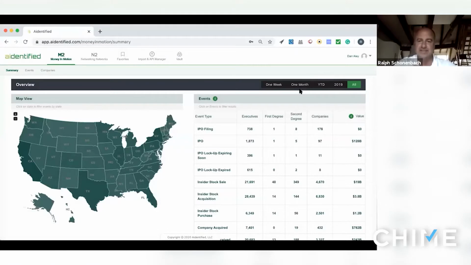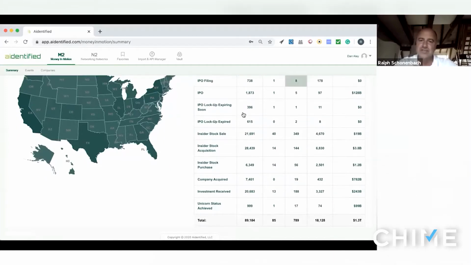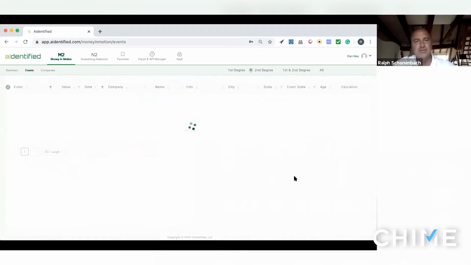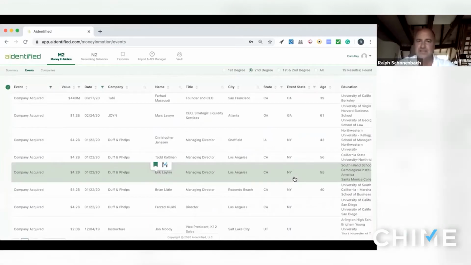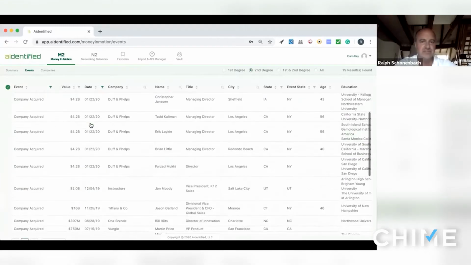And then we've mapped executives to those different events. You have the ability to see where you have your first degree connections and second degree connections to these different executives, based on the mapping that we've done across the 300 million people that we're tracking, and then also by adding in your LinkedIn connections. So for example, if we take a look at an acquisition, we can see who we know that was involved in such a transaction. When you click on that number, it'll pull up those events related to where you have second degree connections. So you can see here that there were different companies acquired for different valuations over different periods of time.